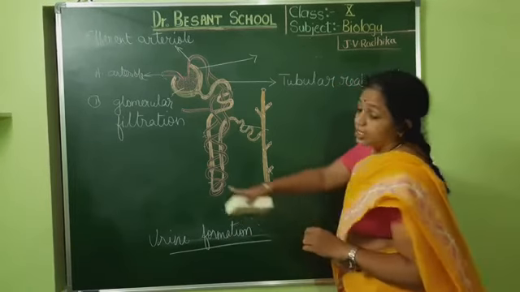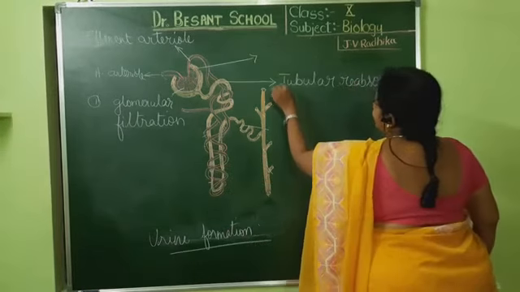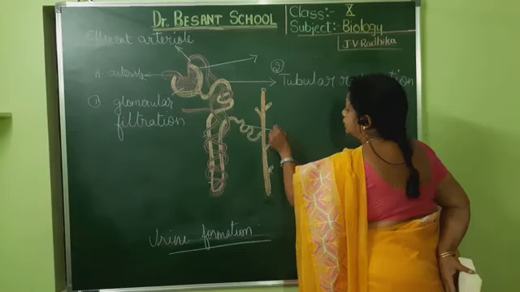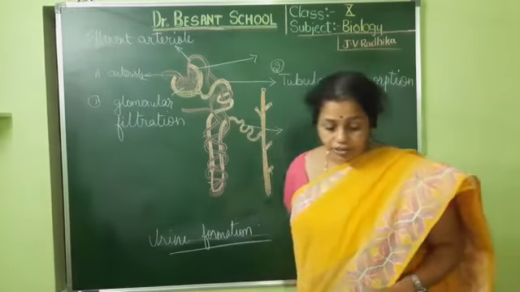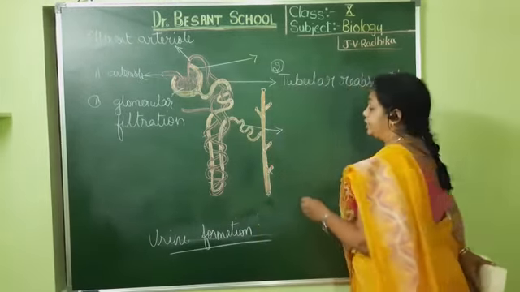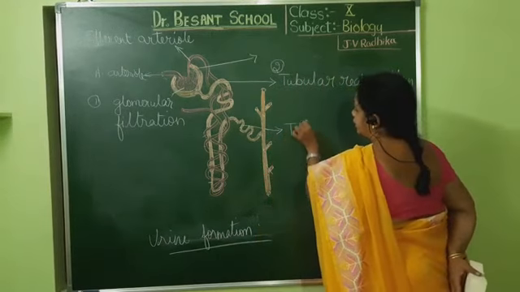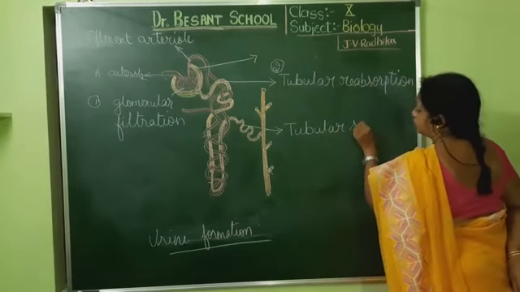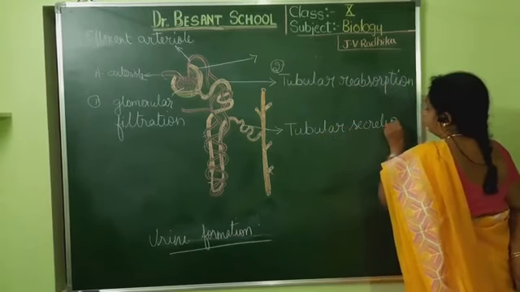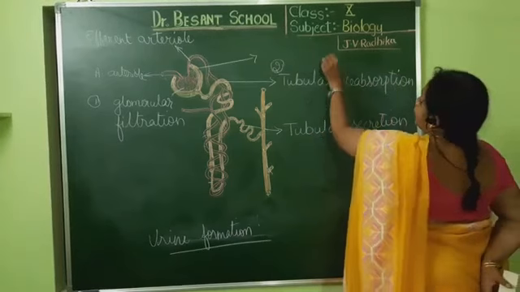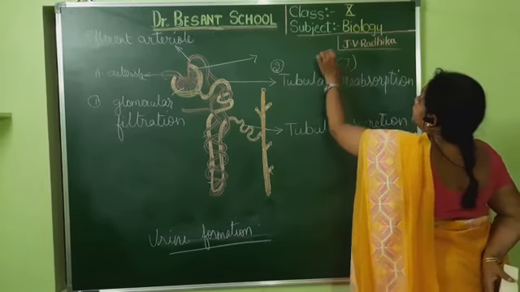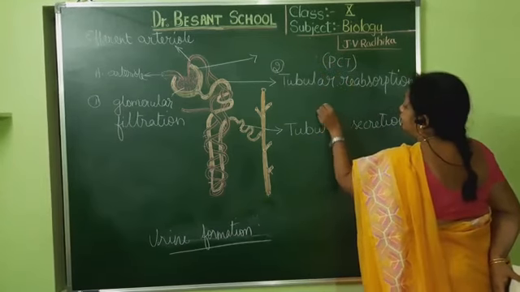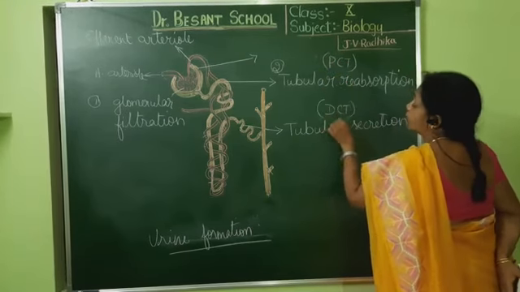The first one is glomerular filtration, the second is tubular reabsorption, and the third is tubular secretion, which occurs in the DCT. Tubular reabsorption occurs in the PCT, or proximal convoluted tubule, and tubular secretion occurs in the DCT, or distal convoluted tubule.